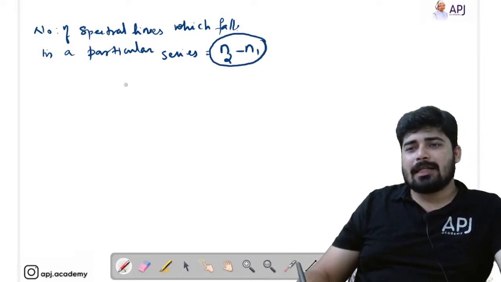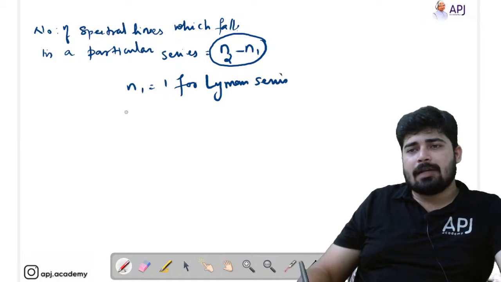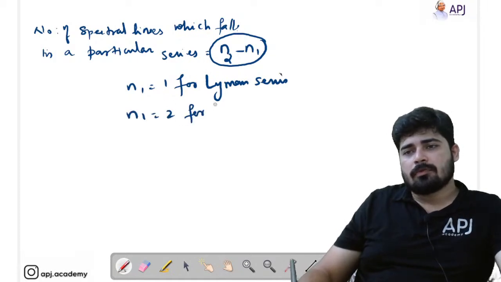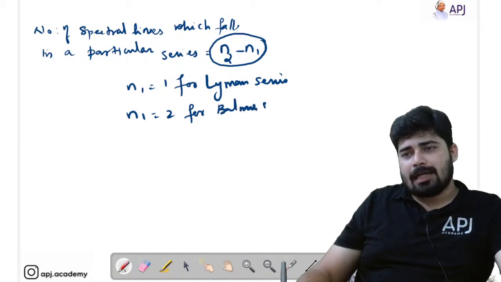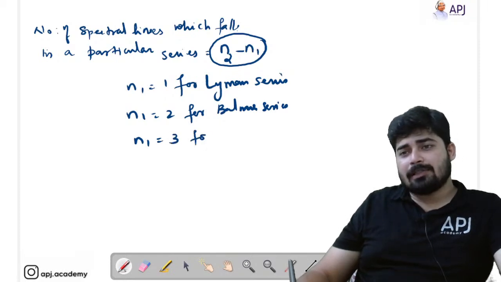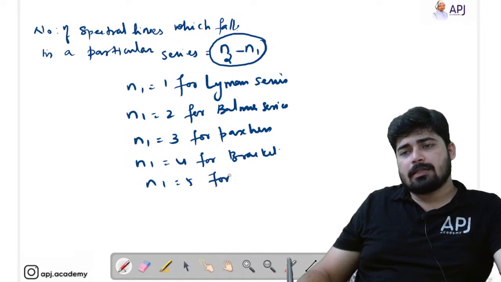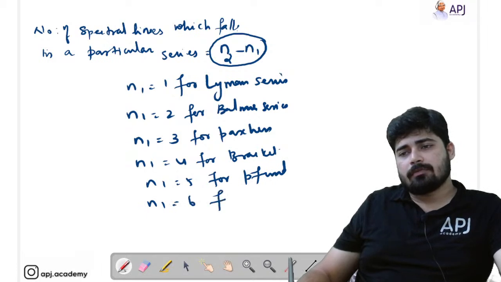For the Lyman series n1 is equal to 1, for Balmer series n1 equal to 2, like that it goes. n1 equal to 3 for Paschen series, n1 equal to 4 for Brackett series, n1 equal to 5 for Pfund series, and n1 equal to 6 for Humphreys series.